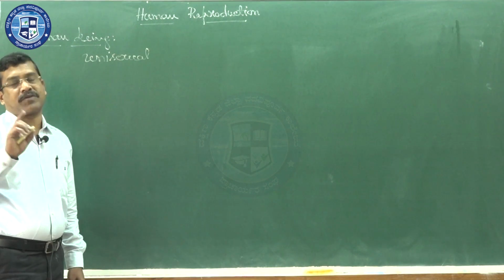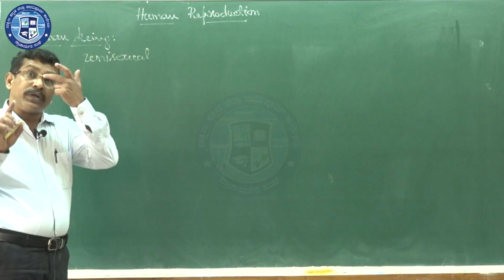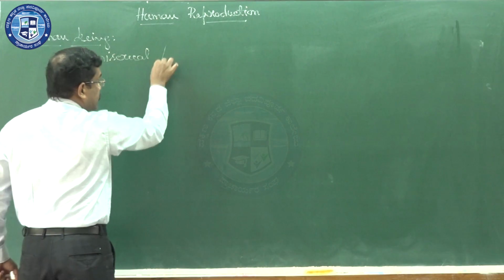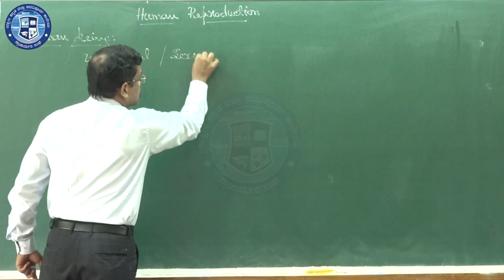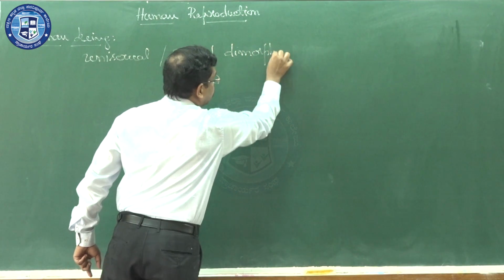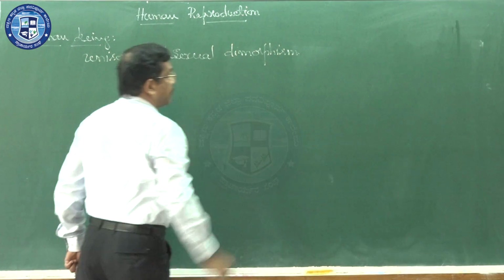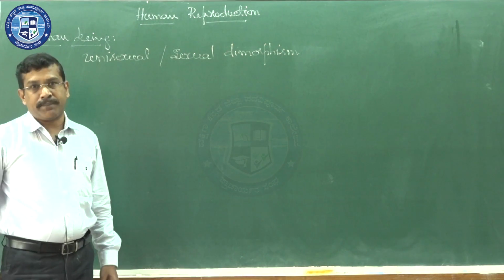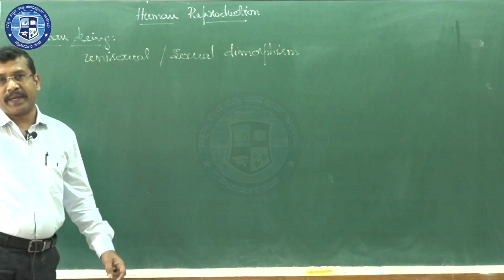Morphologically, that means structurally, you are able to distinguish male and female individuals. That's why in the case of human beings, we come across the concept called sexual dimorphism. We are able to distinguish male and female individuals based on the external features.